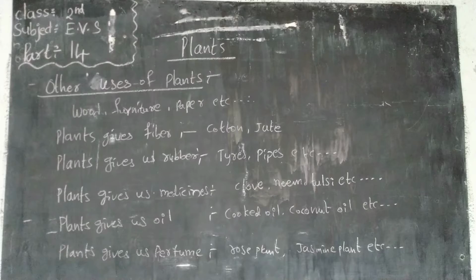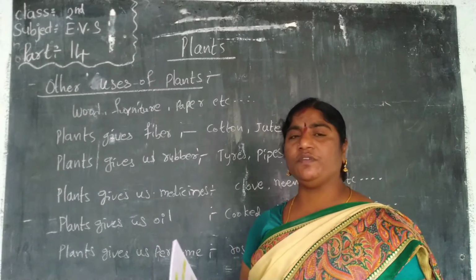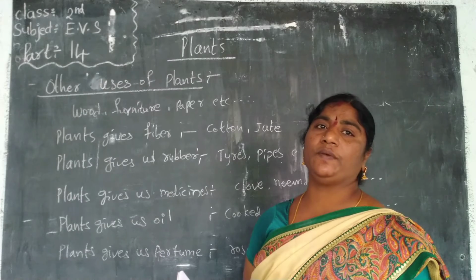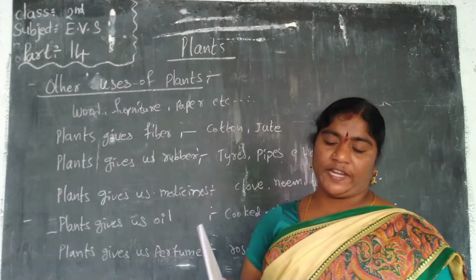Yes, plants give us oil. We use oil to cook food. We get oil from coconut plants, mustard plants and groundnut plants. We crush the seeds to make oil, to cook curries, for deep frying and so on.